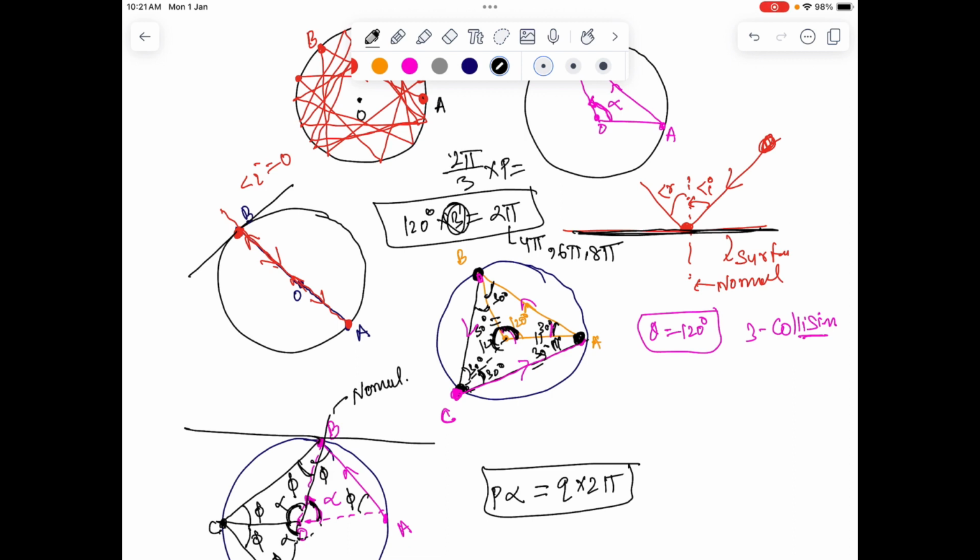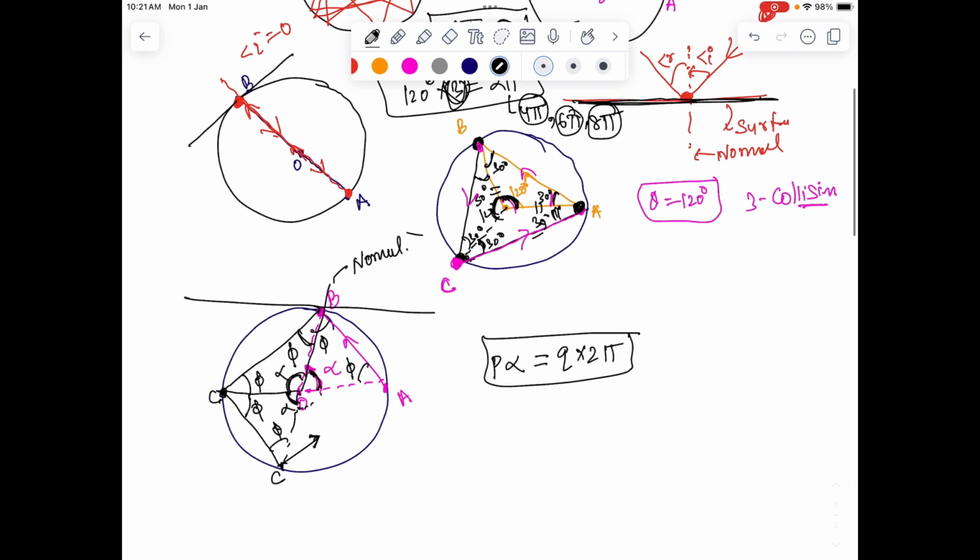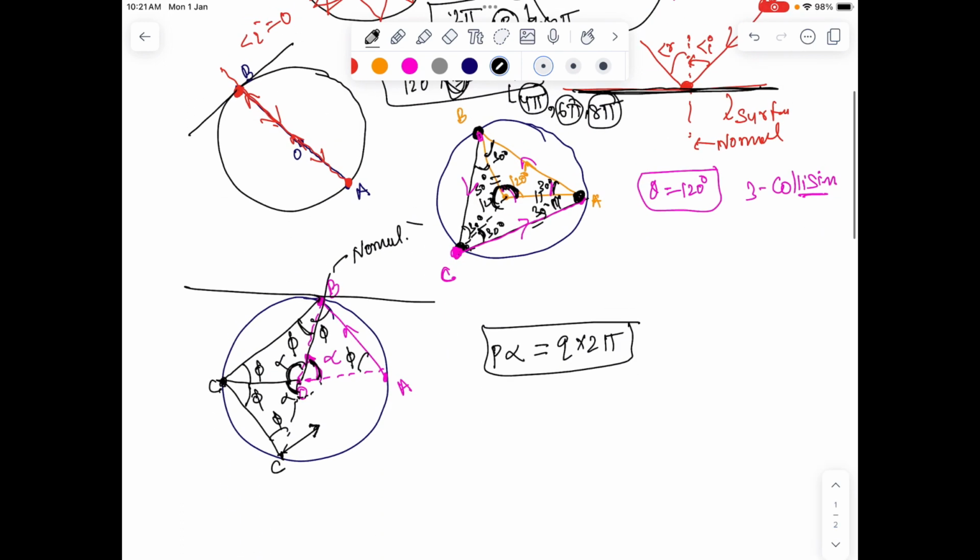If it's 2 pi by 3, which is 120 degrees, into p equals some multiple of 2 pi, then p represents the number of collisions, right? Because in 3 collisions it makes a 2 pi angle, in 6 collisions it will make 4 pi, in 9 collisions it will make 6 pi, and so on and so forth.